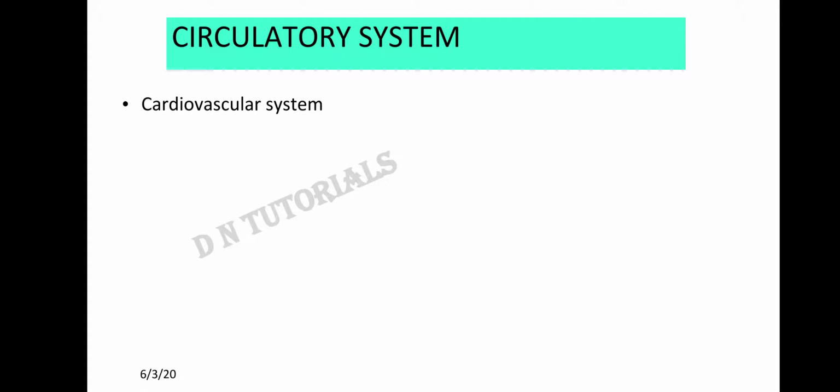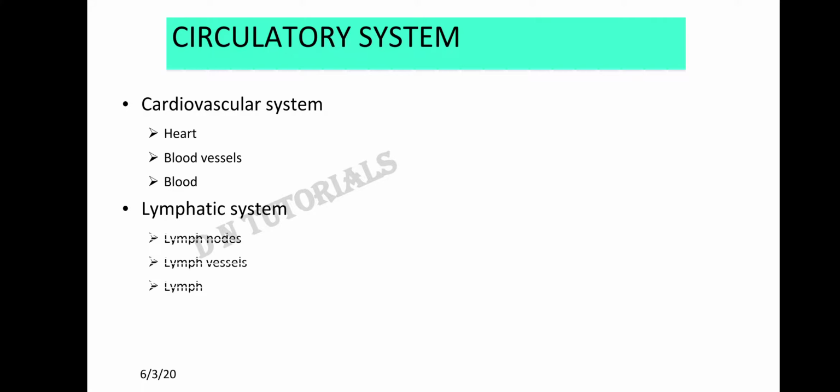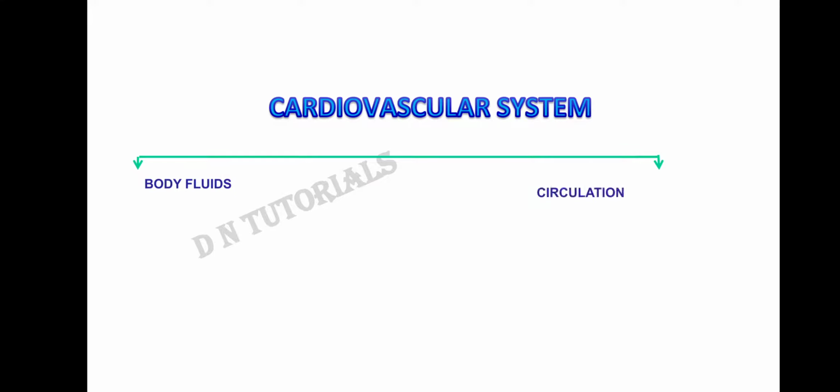The first one is the cardiovascular system and the second one is the lymphatic system. The cardiovascular system consists of heart, blood vessels and blood, and the lymphatic system consists of lymph nodes, lymph vessels and the lymph. Now what is the lymphatic system? That we'll be learning in the later part of the lecture. First we're going to learn about the cardiovascular system. In the cardiovascular system, this topic we will be learning under two heads. The first one is the body fluids and the second is the circulation. In body fluids we will be learning about blood, lymph and tissue fluid, and in circulation we will be learning about heart, blood vessels and blood. Right?